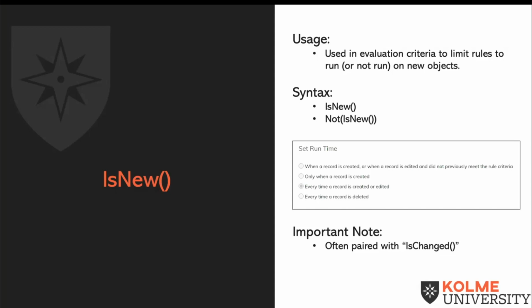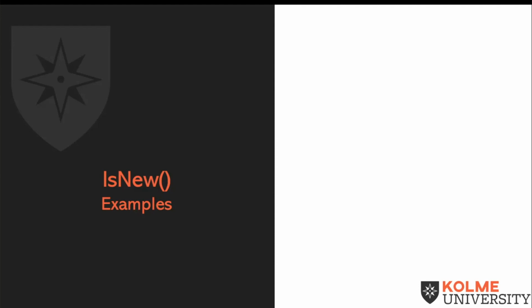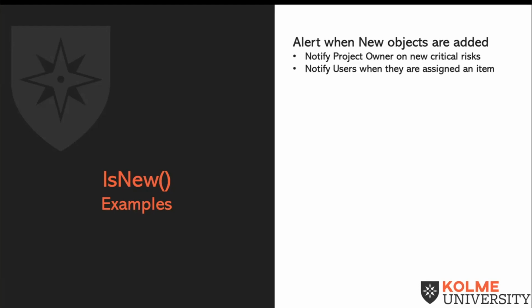I remember IsChanged. That was back on episode 5 of our series. So help us understand the importance of IsNew. We'll look at a few examples that cover 3 different categories. First, we want an alert when new objects are added. For example, we want to notify the project owner on new critical risks or notify users when they are assigned an item.